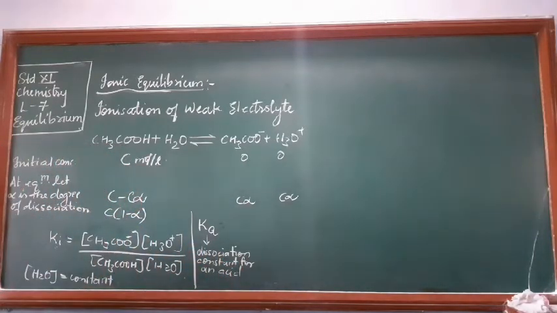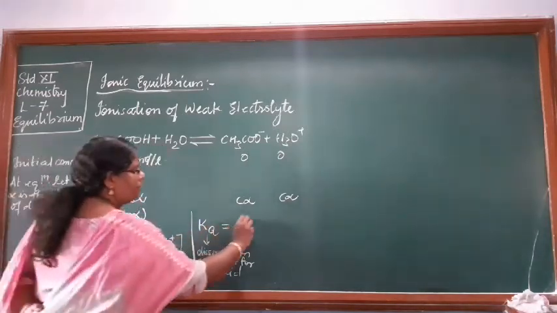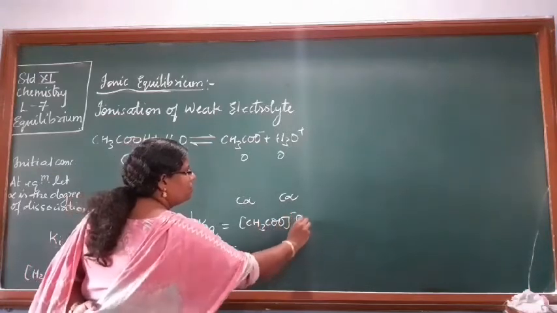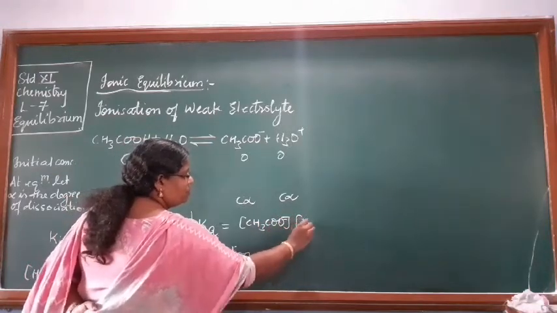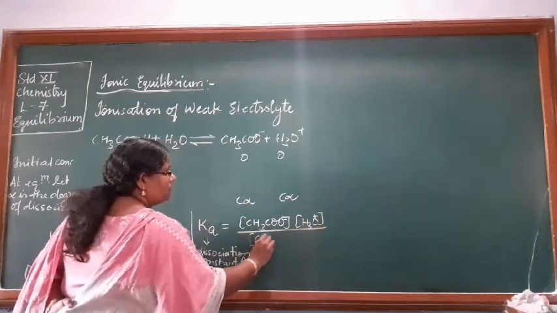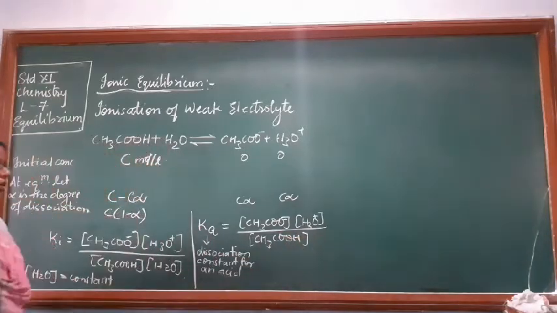Acetic acid. So Ka will be equal to the concentration of acetate ion CH3COO minus into the concentration of H3O plus, upon CH3COOH. So you have got Ka.